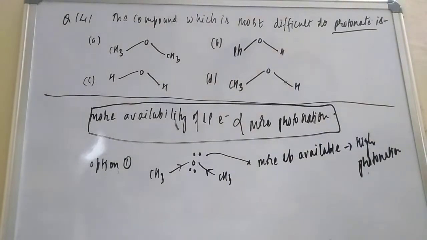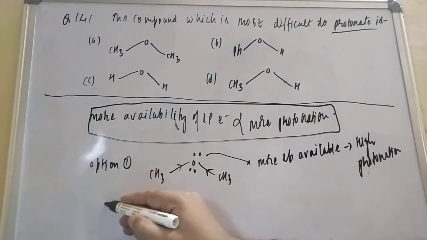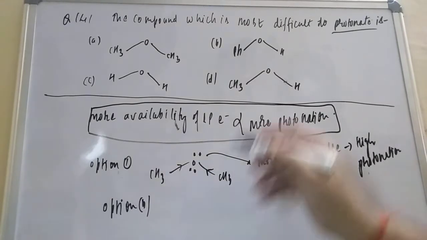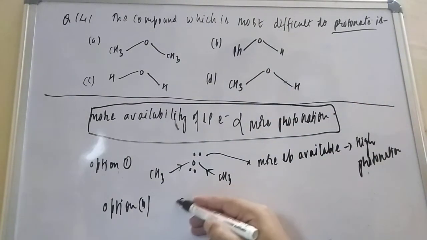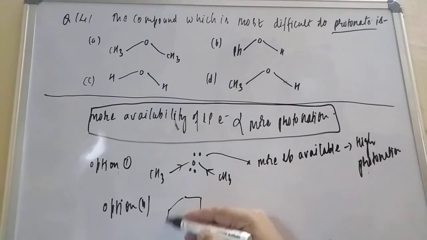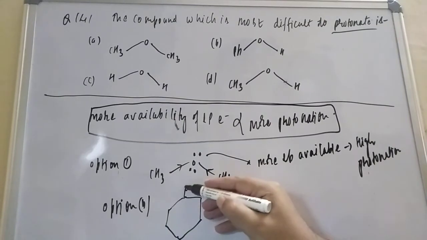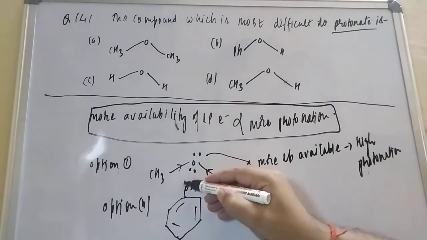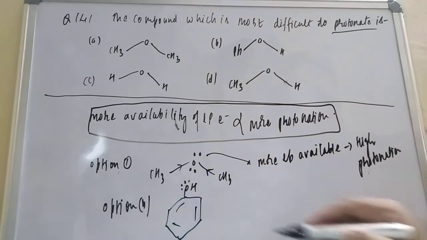Let us check option B, student. It has a phenyl group, so it is phenol. Here the OH group is there, and the oxygen has lone pair electrons, that is no problem.